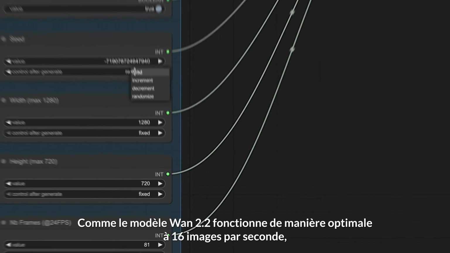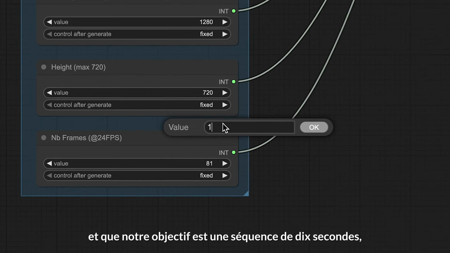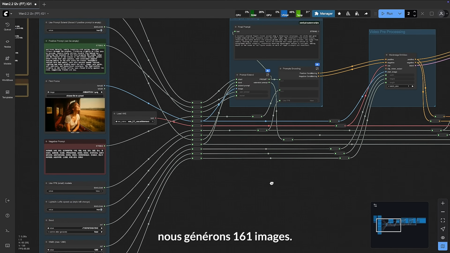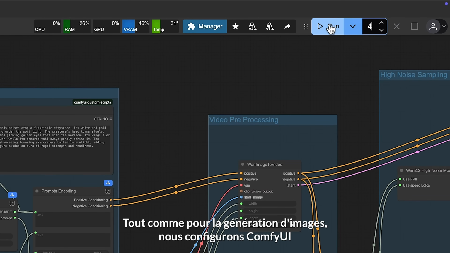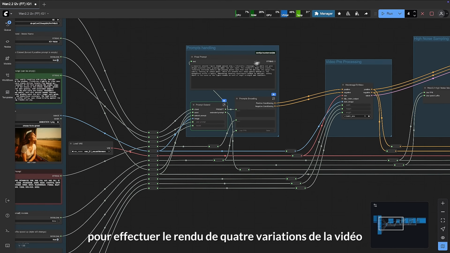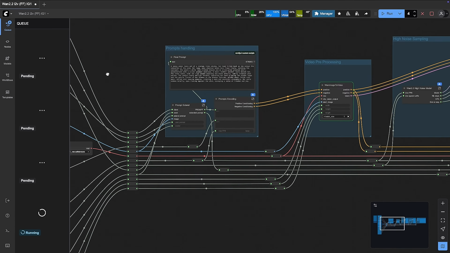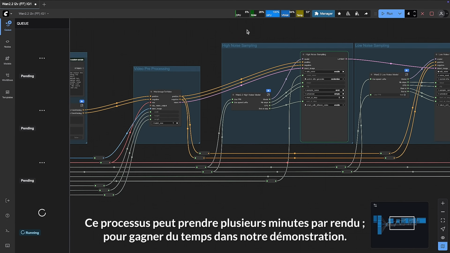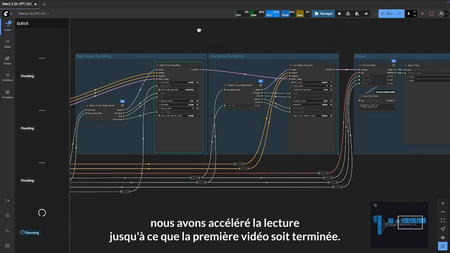Since the WAN 2.2 model performs best at 16 frames per second, and our goal is a 10-second sequence, we generate 161 frames. Just as we did for image generation, we configure ComfyUI to render 4 variations of the video and then launch the rendering process. Depending on the scene's complexity and the video length, this process can take several minutes per render. To save time in our demonstration, we've sped up the playback until the first video is complete.